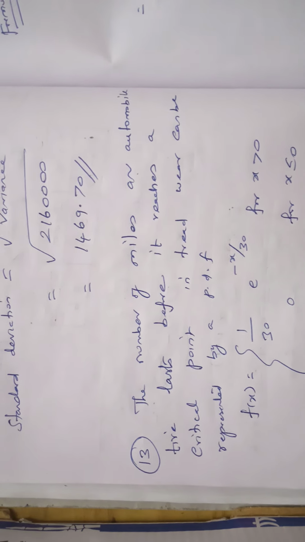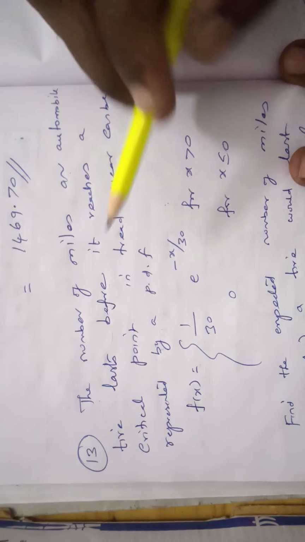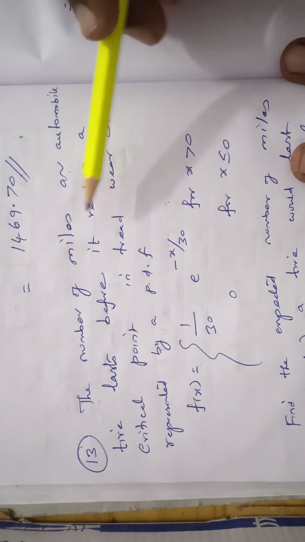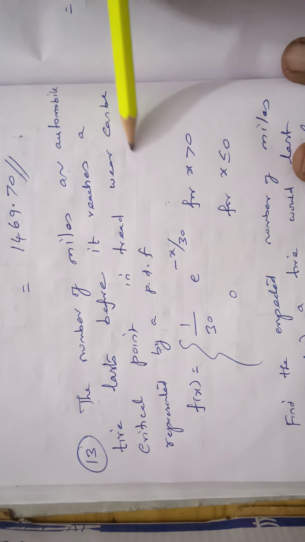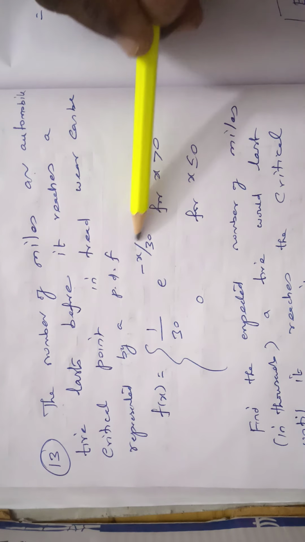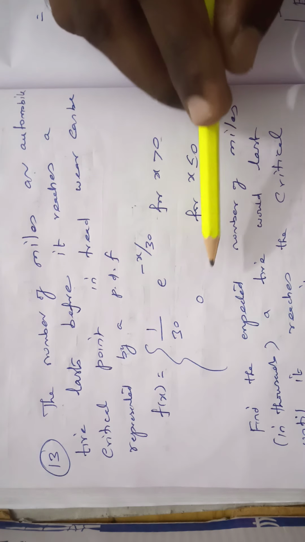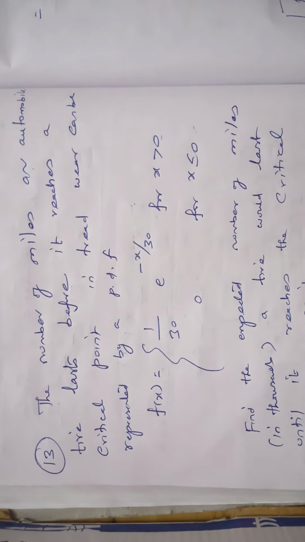Again, move to problem number 13. The number of miles an automobile tire lasts before it reaches a critical point in tread wear can be represented by a PDF. F of x equal to 1 by 30 e power minus x by 30 for x greater than 0, and 0 for x less than or equal to 0.